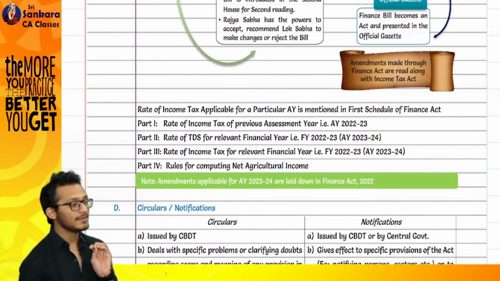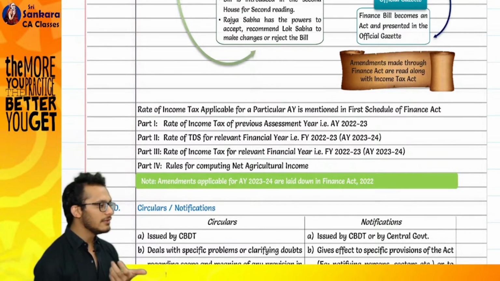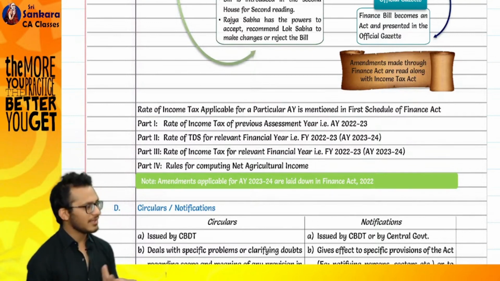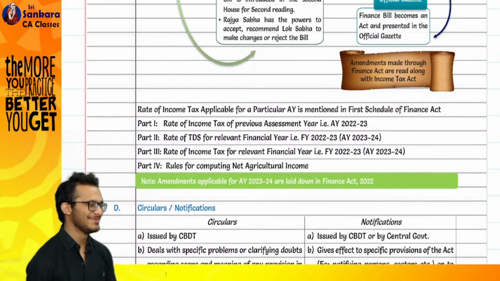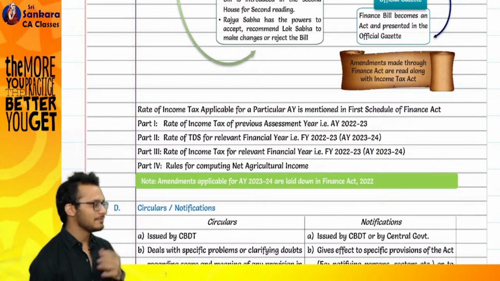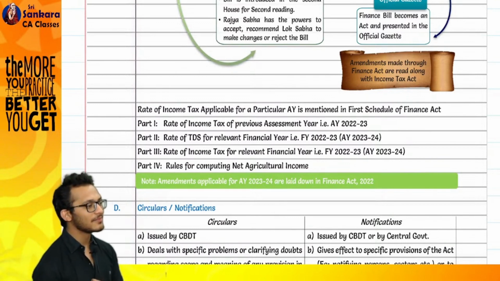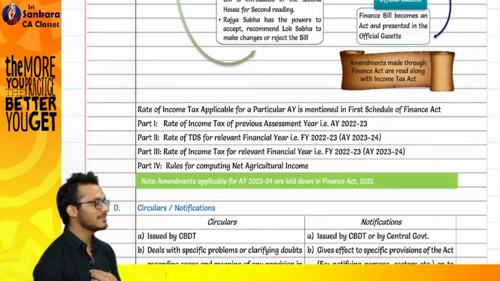We are in the Income Tax Act 1961. The short title will be called the Income Tax Act 1961. Next, it extends to the whole of, very good, this is a Central Act, which means it extends to the whole of India.